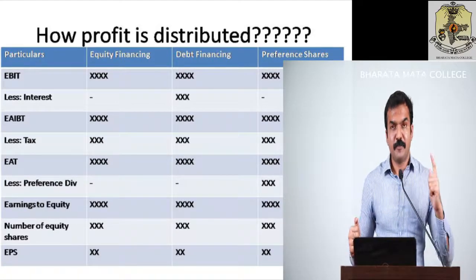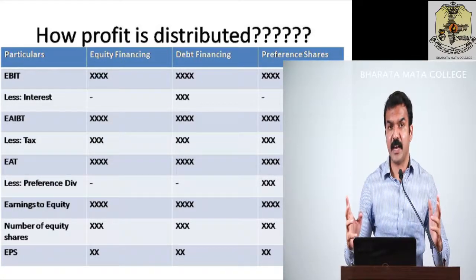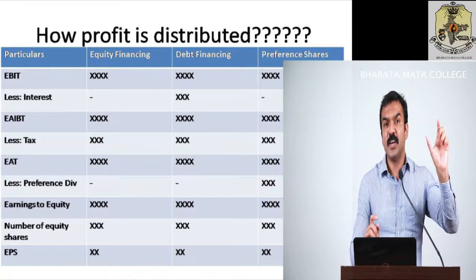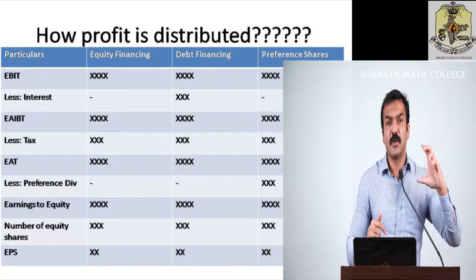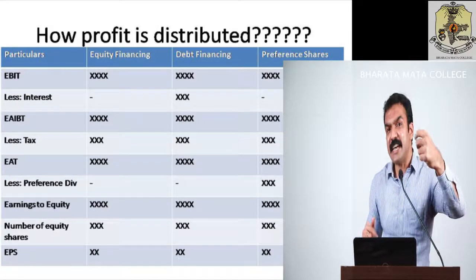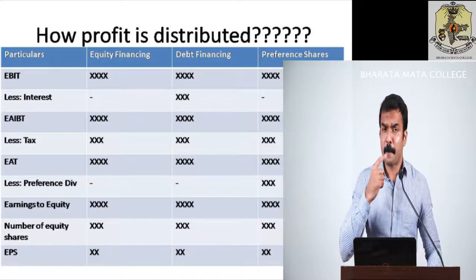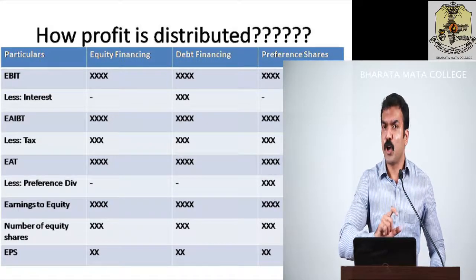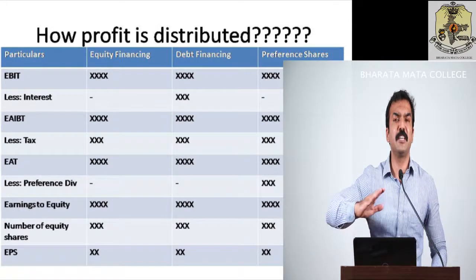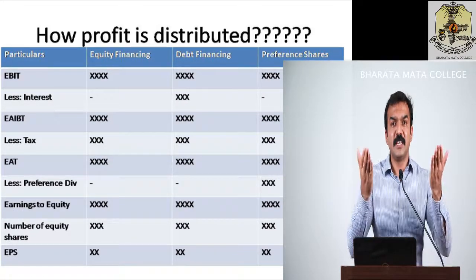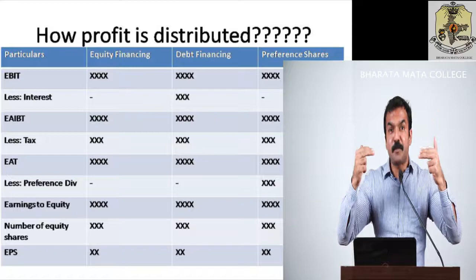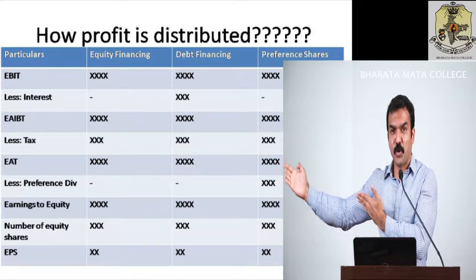Now, the first item you can see on the slide is EBIT, which means nothing very complex, very simple. Earnings before interest and tax. So earnings before interest and tax shows the profit before you adjust interest and before you adjust tax. Now, you can see that EBIT will be common for any kind of source of financing you take. EBIT will be common for everybody because profit is common in the first stage. From that profit, you need to separate a part to each of the stakeholders as shown on the table.